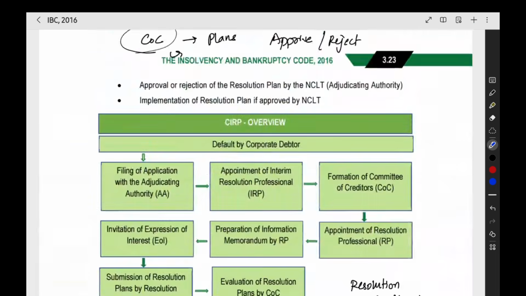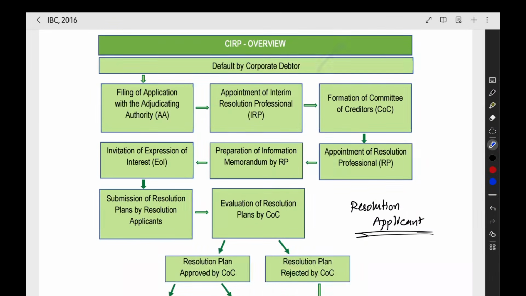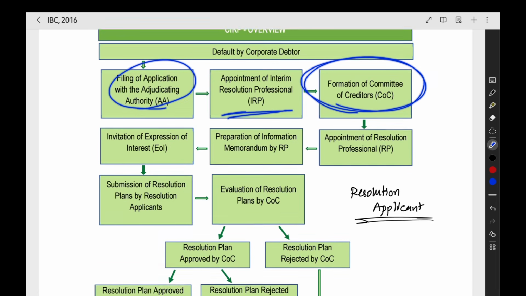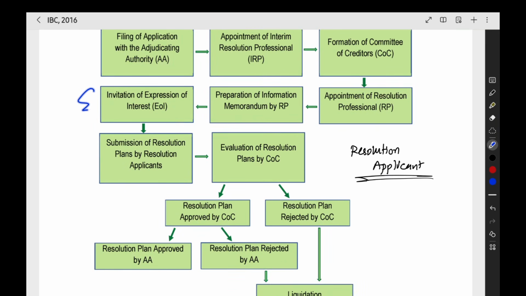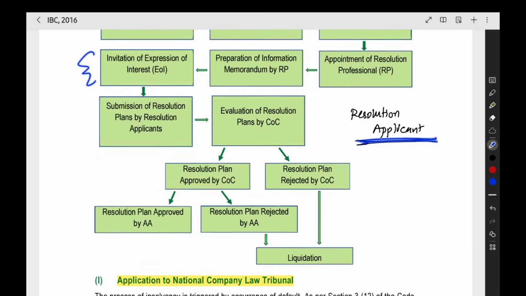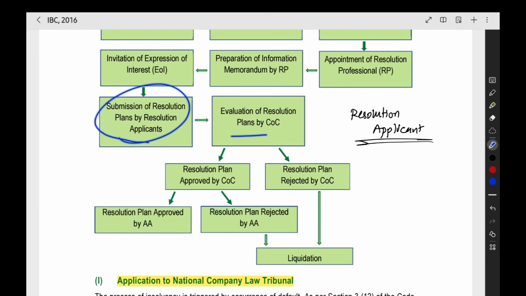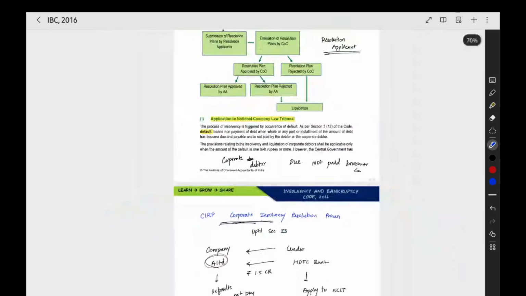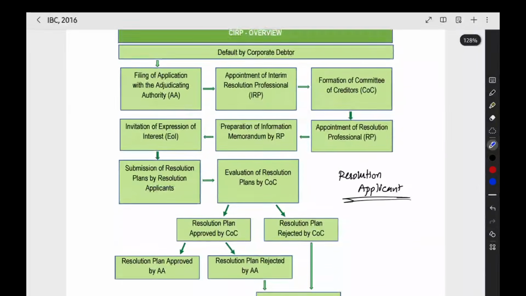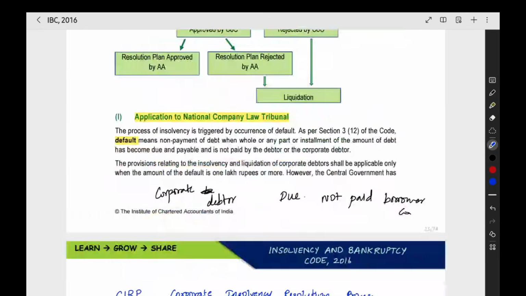Now this is the entire CIRP process we saw. Default must happen, then application with the NCLT, then interim resolution professional, then committee of creditors formed, then permanent resolution professional, then information memorandum, then public announcement inviting the resolution applicant. They will submit the plan, it will be approved by the committee of creditors and then the NCLT. If it is not approved, it will go into liquidation. If it is approved, it will be implemented. That's all about the overall corporate insolvency resolution process overview.